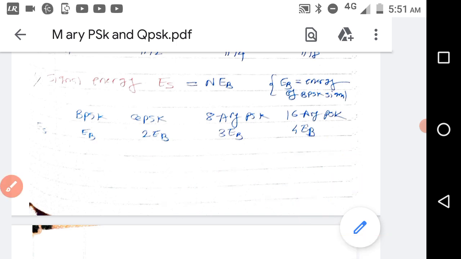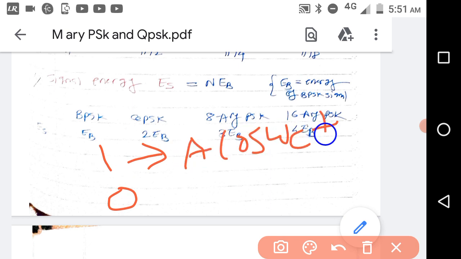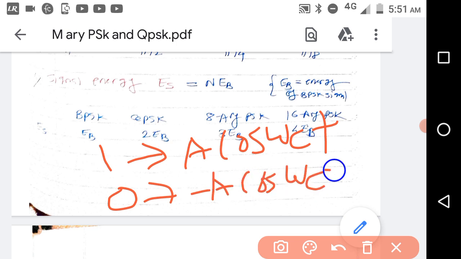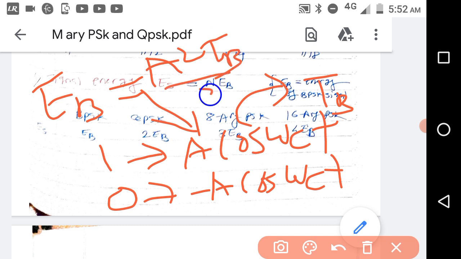So for example, for binary PSK 1 0, for 1 the signal is A cos omega CT, and for 0 it is minus A cos omega CT. Now this has duration TB, so its energy is equal to EB. One EB means 1 bit duration sinusoidal signal's energy. So that is equal to A square TB divided by 2.